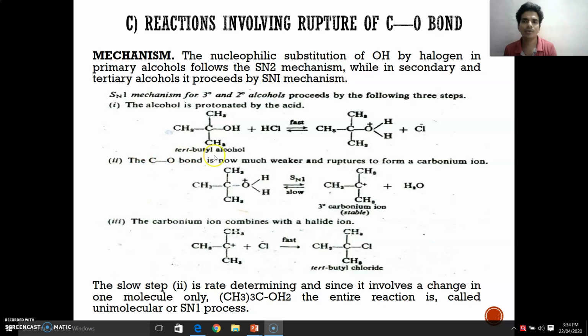For tertiary butyl alcohol with HCl, the intermediate compound forms in which the C-O bond is now much weaker and ruptures to form a carbonium ion. This step is slow, and a stable carbonium ion is formed. This carbonium ion combines with the halide to form tertiary butyl chloride. The slow second step is rate determining and involves a change in one molecule only, so the entire reaction is called a unimolecular SN1 reaction.